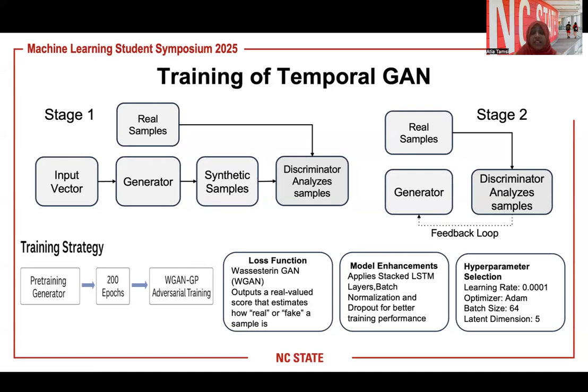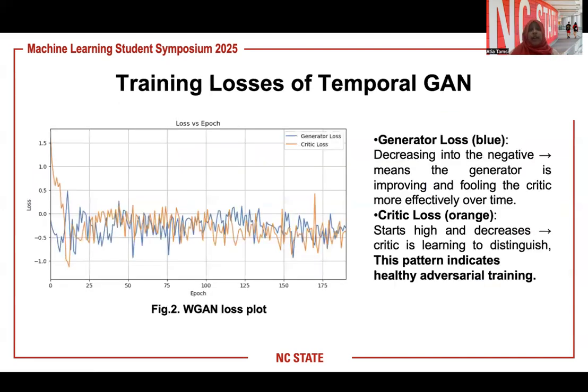For our training strategy, we have used 200 epochs and we use the WGAN function as a loss function. In order to enhance our model performance, we have used stacked LSTM layers, batch normalization, and dropout. We have used a learning rate of 0.0001, the Adam optimizer, a batch size of 64, and a latent dimension of 5.